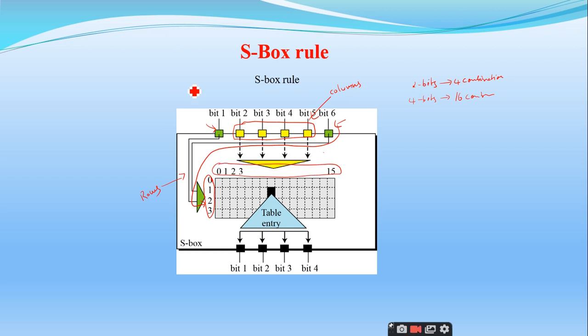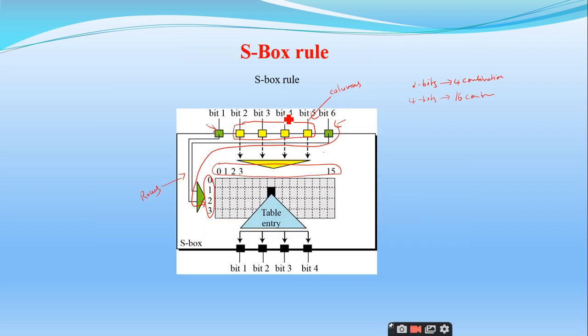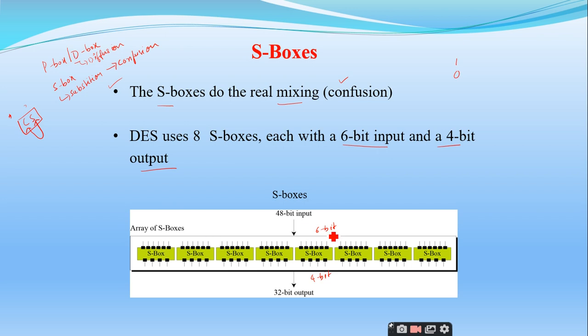We'll see it with an example. We'll first look at the table. This is S box 1. Remember, there are eight different S boxes. I'm talking about only S box 1. This is the array of S boxes: S1, S2, S3, S4, S5, S6, S7 and S8.